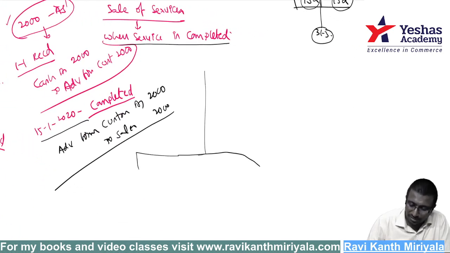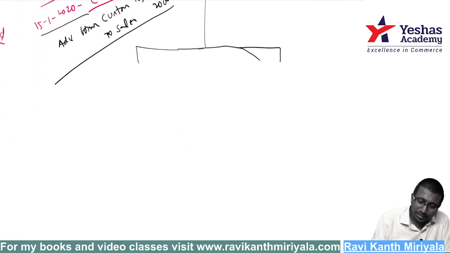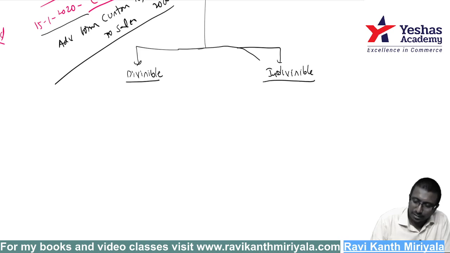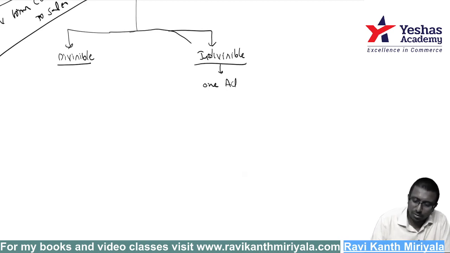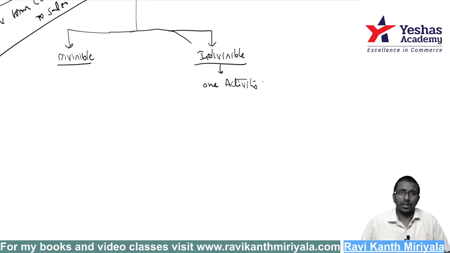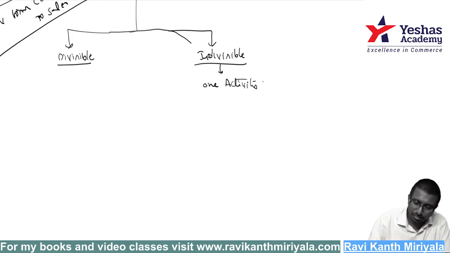Here there is actually a subtopic. The services can be divisible services and indivisible services. What do you mean by indivisible, sir? Indivisible means generally it is only one activity, you can't divide it into parts, like on a number of hours basis, 20 hours of class, 40 hours of class. No, you can't divide. It is only one job. I ask you to do it, finish it and take your money. Got it?